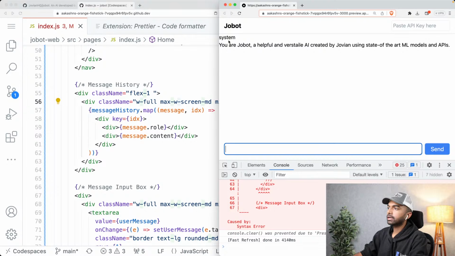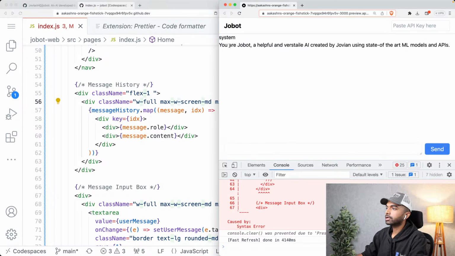Okay, so you can see here that now we have a system: You are Jobot, a helpful and versatile assistant. So right now our message history contains just one element, and that is the system message. And that system message says you are Jobot, a helpful and versatile assistant.